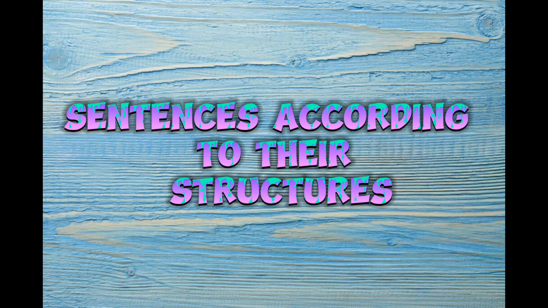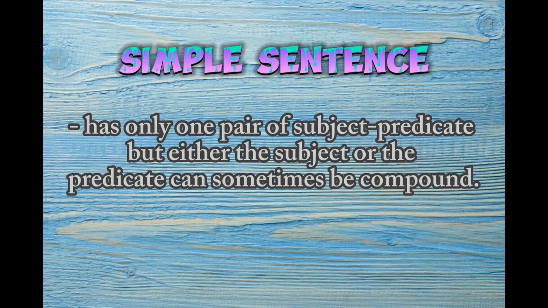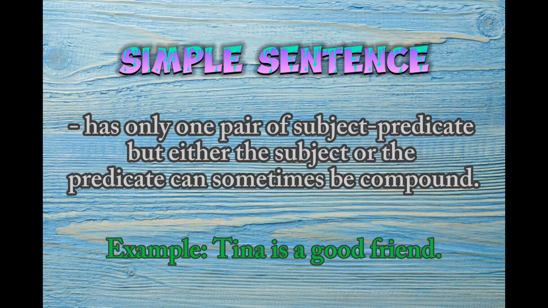So there are three kinds of sentences according to their structures. The first is the simple sentence. A simple sentence has only one pair of subject and predicate, but either the subject or the predicate can sometimes be compound. For example, "Tina is a good friend." In the example, there is only one subject, which is Tina, and one predicate, which is "a good friend."